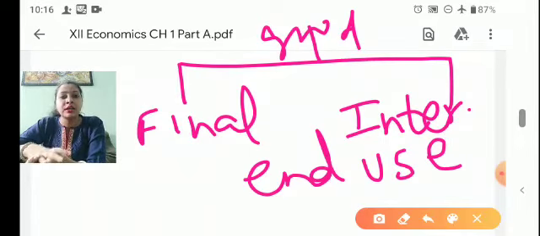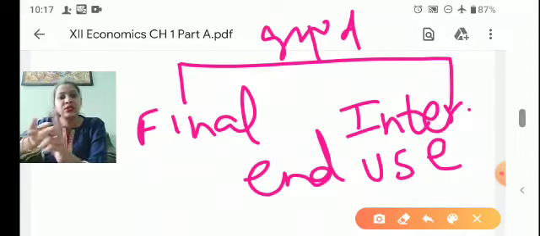The same is the example of milk. If we are purchasing the milk and drinking it, then it is a final good for the consumer. But if the milk is used by the sweet maker for making sweets, then it is called intermediate good, because he is adding some value. So it depends upon the end use of the product whether it is a final good or an intermediate good.